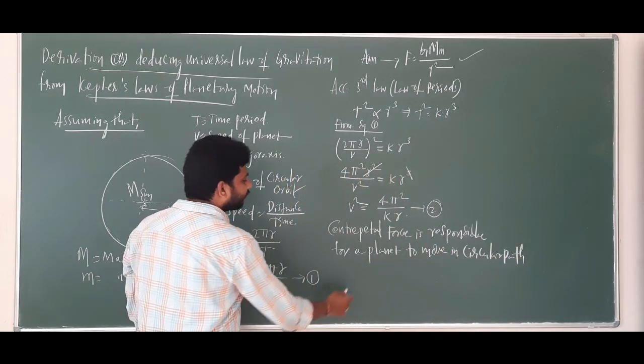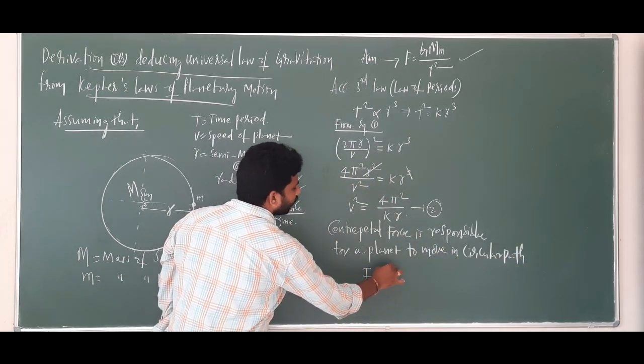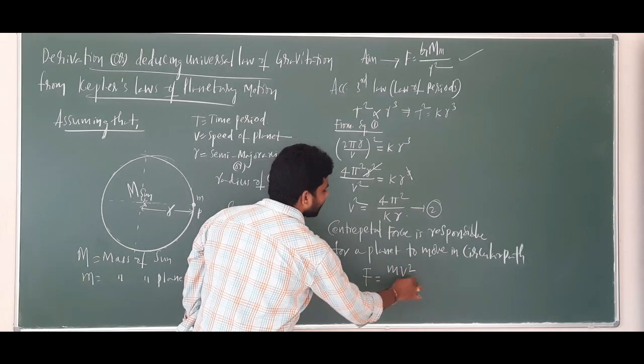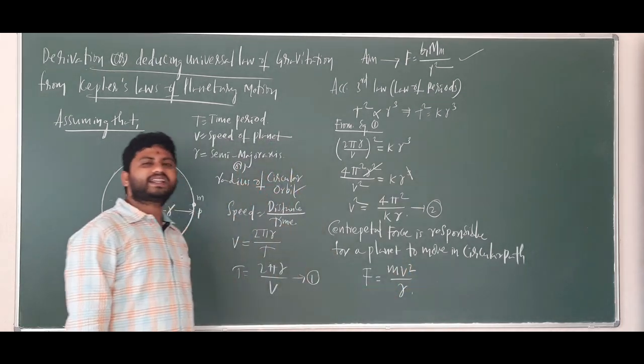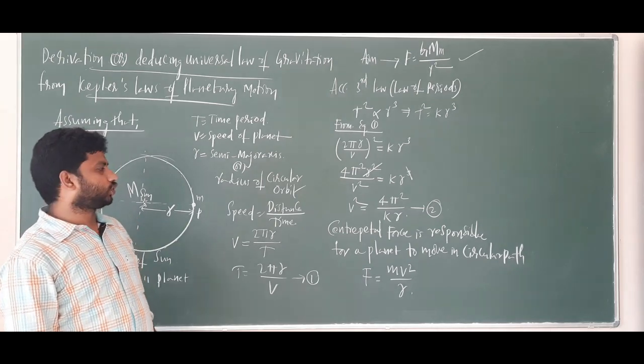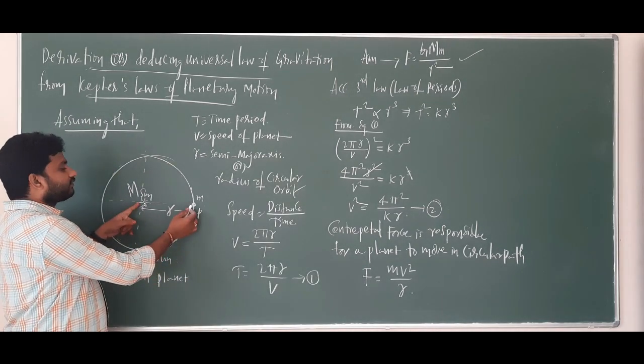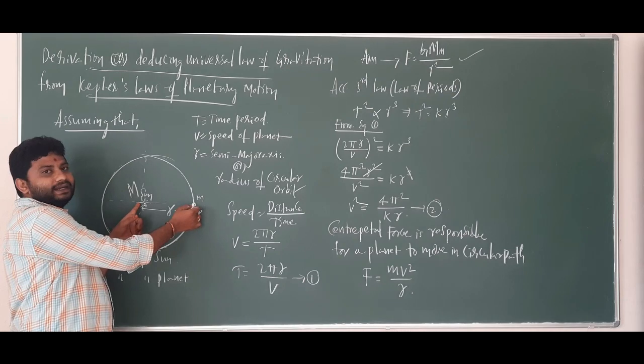So what is the centripetal force? Centripetal force formula is mv square by r. Centripetal force will be there between the sun and the planet.